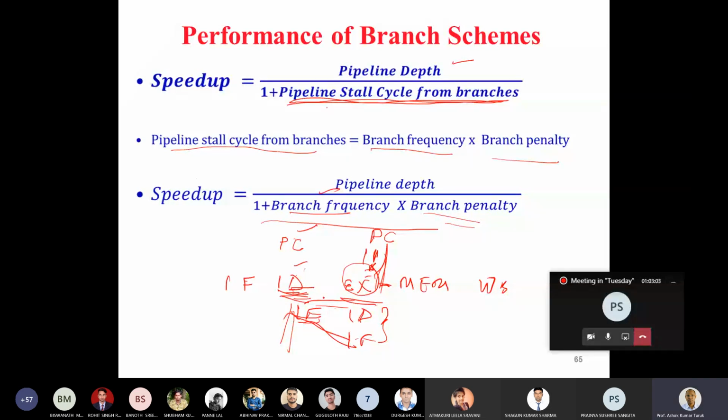The deeper the pipeline and the later the branch handling, the more penalty you pay. If you are doing it in the execution stage, how many clock cycles have I lost? 2 clock cycles are lost for every branch instruction. Now assume in any program you will find enough branch instructions. There may be 4 instructions and then every 5th instruction is a branch instruction. This is what is observed in any program.